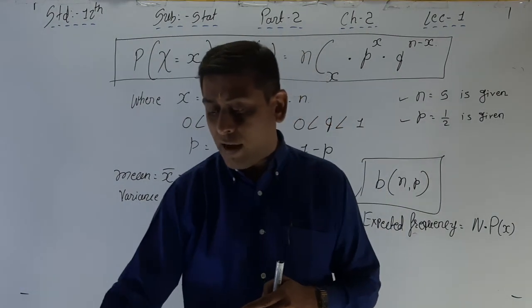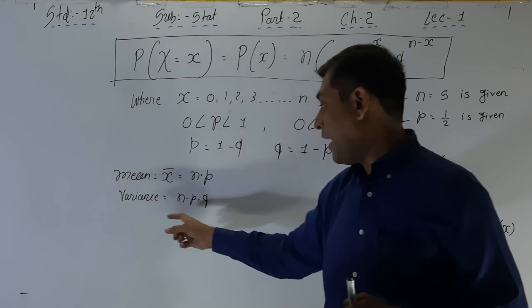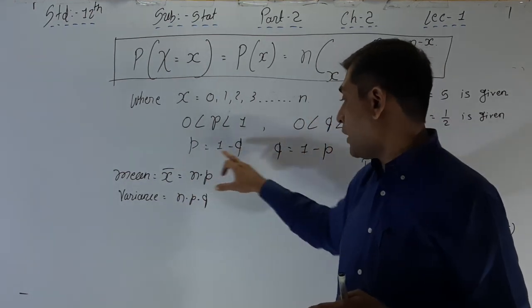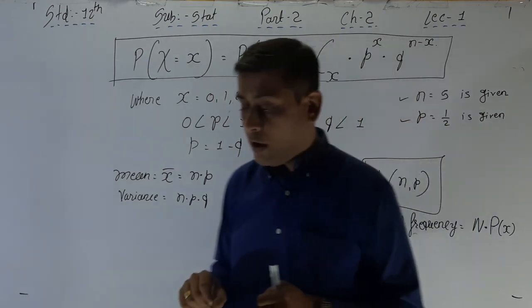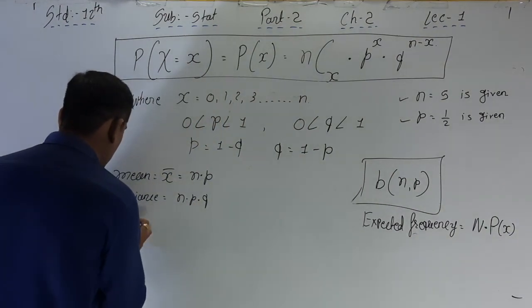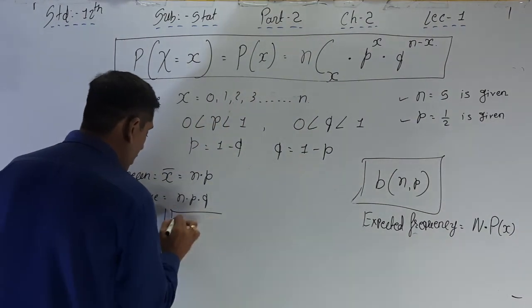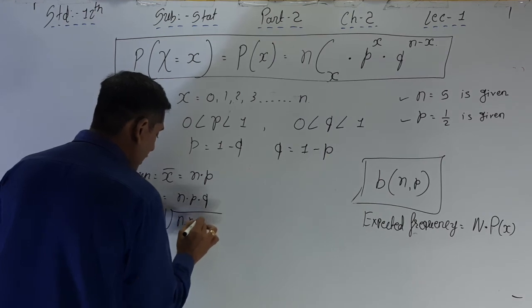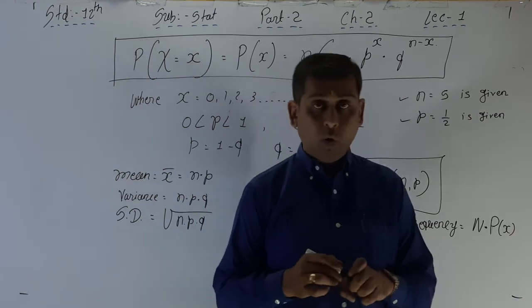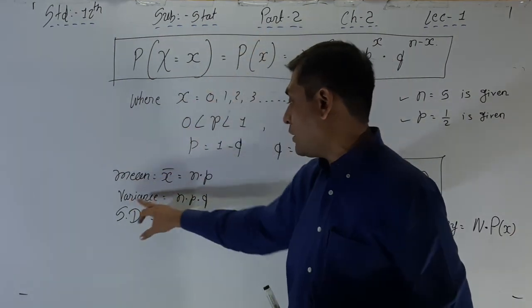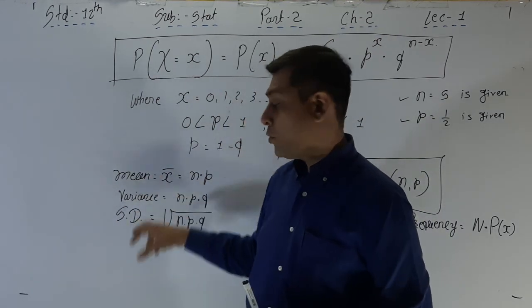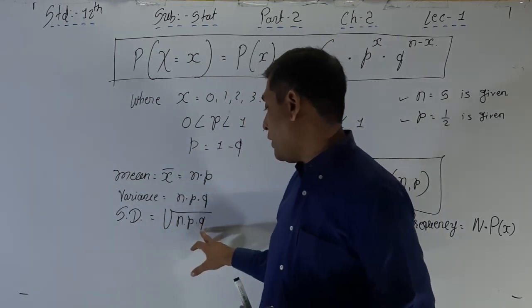Now the fourth one: the variance of the distribution is equal to n into p into q. Here n is the number of trials, p is the probability of success, and q is the probability of failure. If variance is there, then standard deviation is the square root of variance, that is square root of npq. Variance of binomial distribution is npq, and standard deviation is square root of npq.